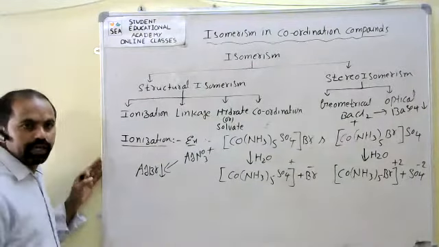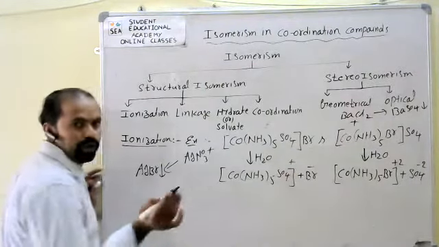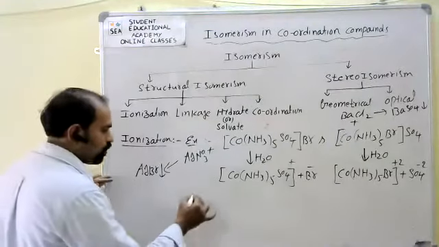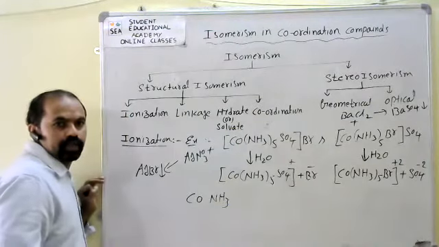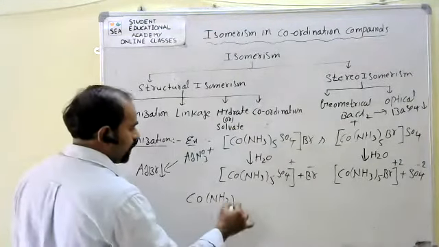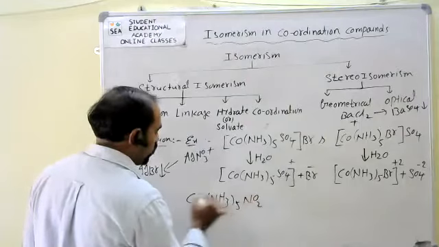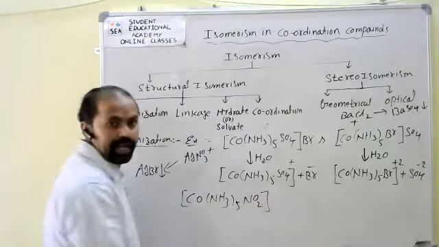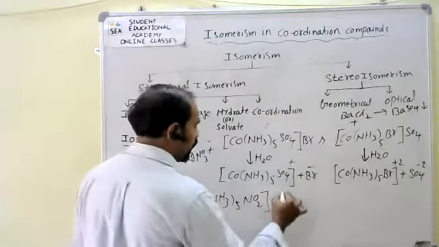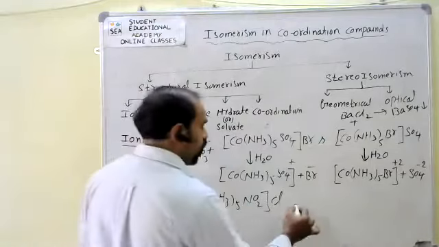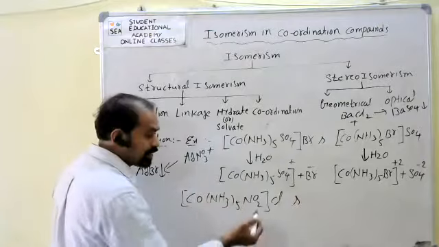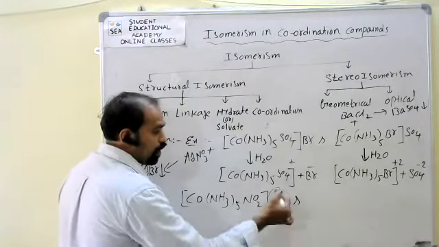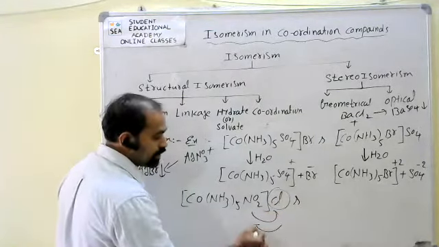Not only that, one more example: if I take cobalt, NH3 taken 5 times, and NO2, here nitro acts as a ligand, and the counterion I have taken is Cl. If you want the ionization isomer, we can just exchange these: the counterion and ligand exchange their positions.